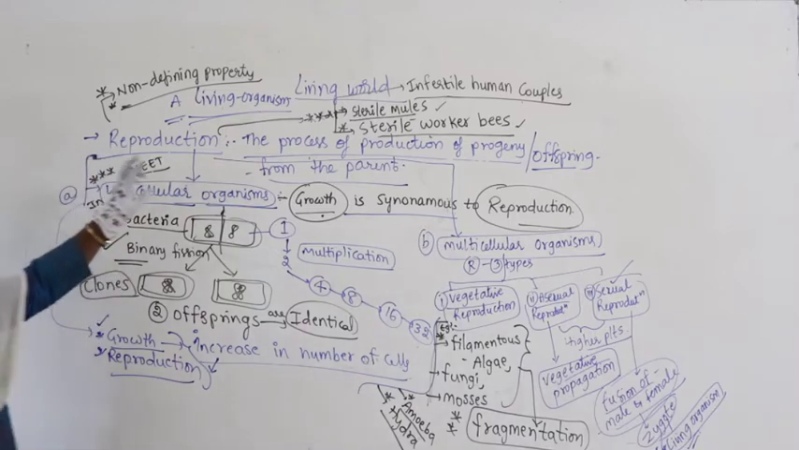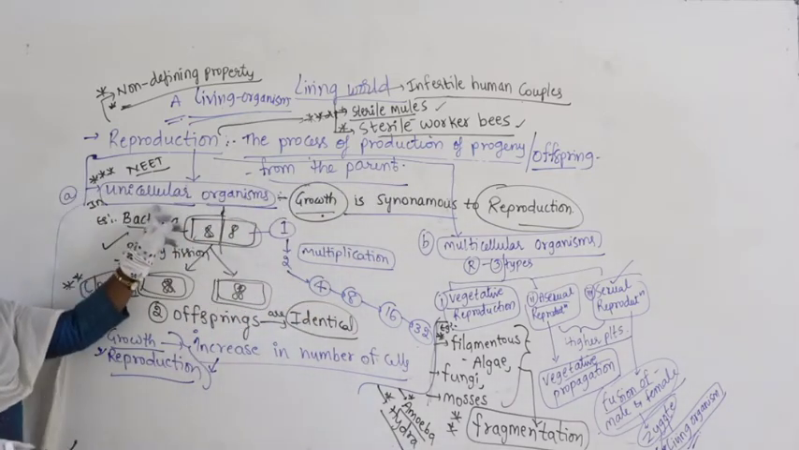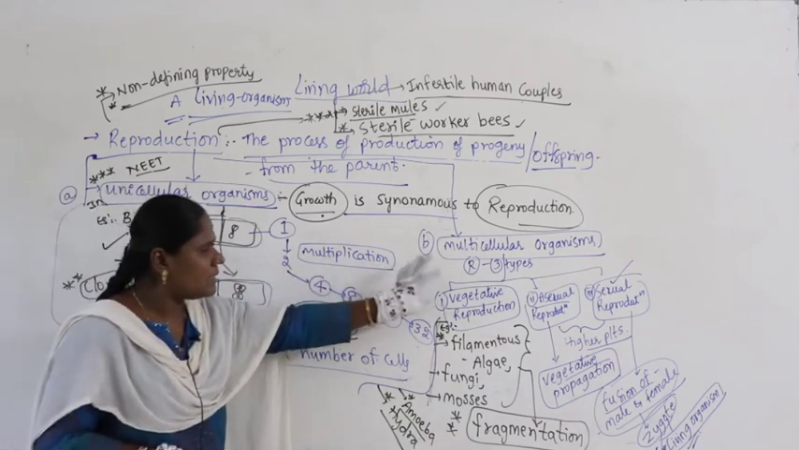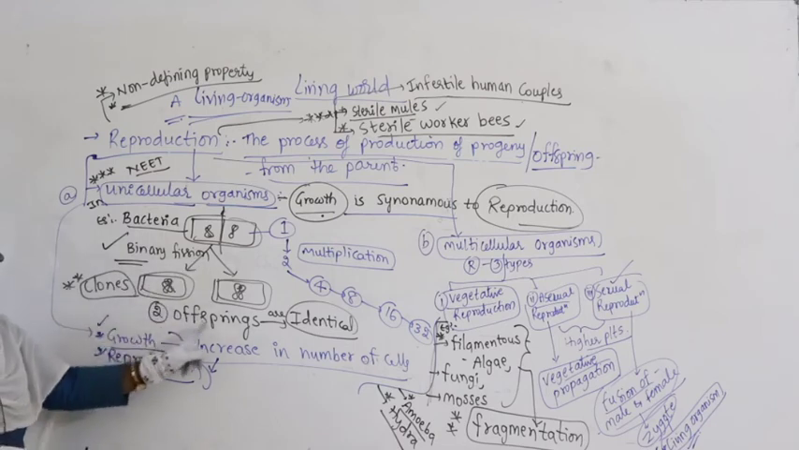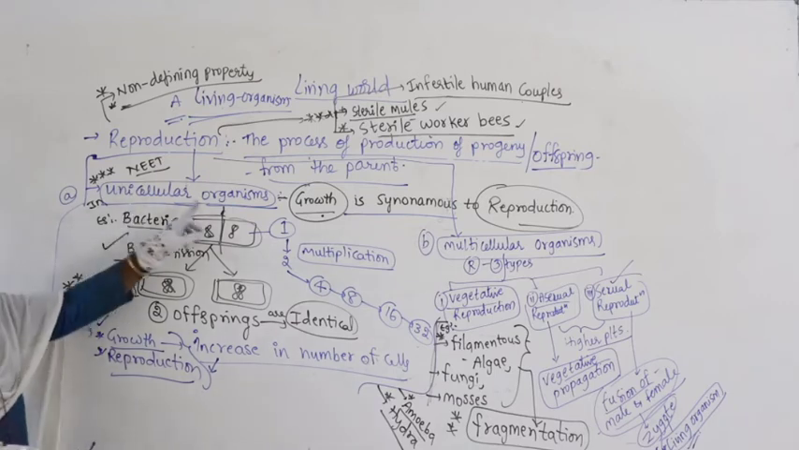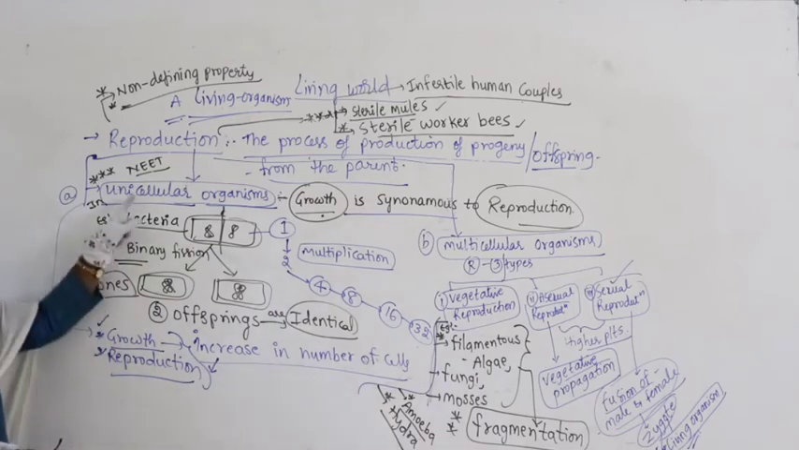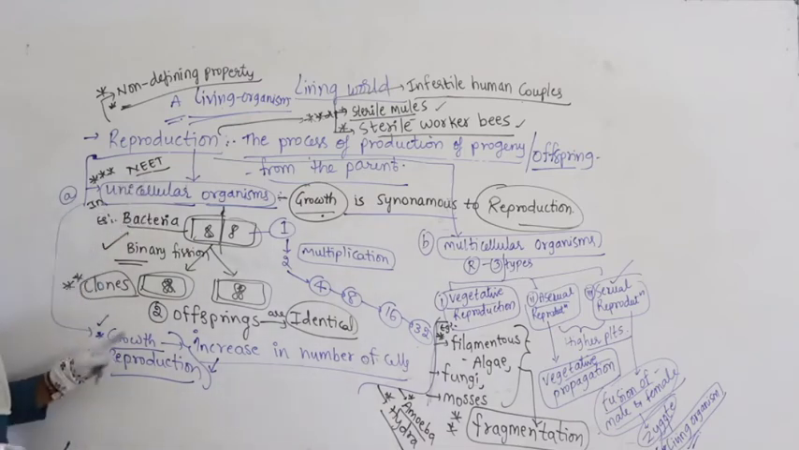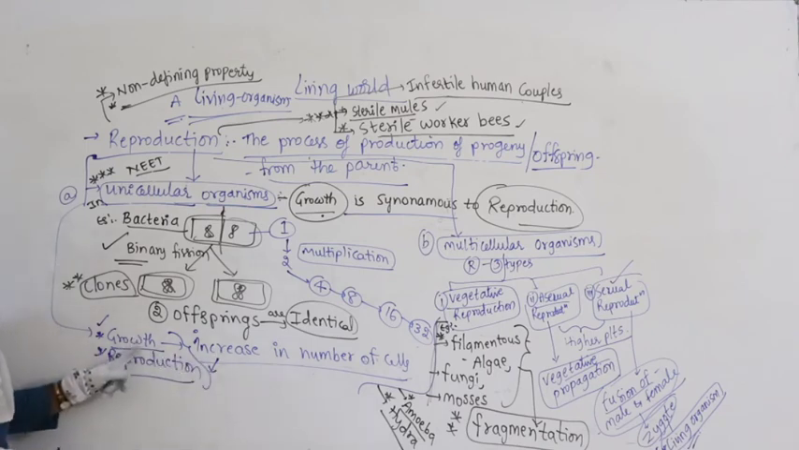What is reproduction? It is the process of production of progeny or offspring from the parent. Now, comparing unicellular organisms with multicellular organisms: in unicellular organisms, for example bacteria, binary fission gives two offspring that are exactly identical and are called clones. So in unicellular organisms, growth is synonymous with reproduction. That statement is very, very important, it was a previous question statement. An increase in number of cells is itself called growth and also called reproduction. In unicellular organisms, growth and reproduction are the same.